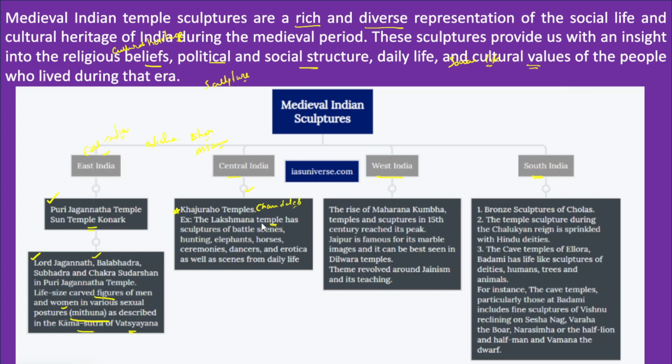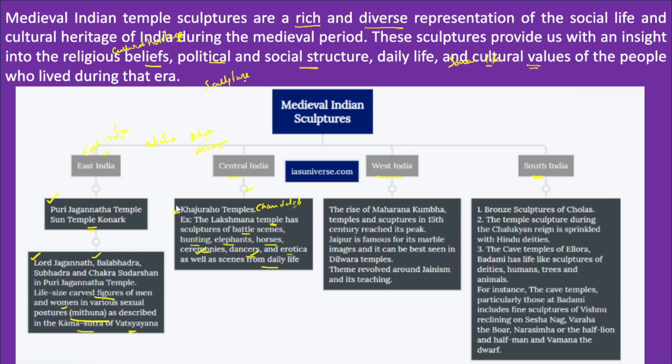The Lakshmana temple has sculptures that depict battle scenes, and apart from battle scenes it also has hunting, elephants, horses, ceremonies, dances, erotica, as well as daily life. Ceremonies, dances and animals are part of the normal day-to-day life of the people in those areas.